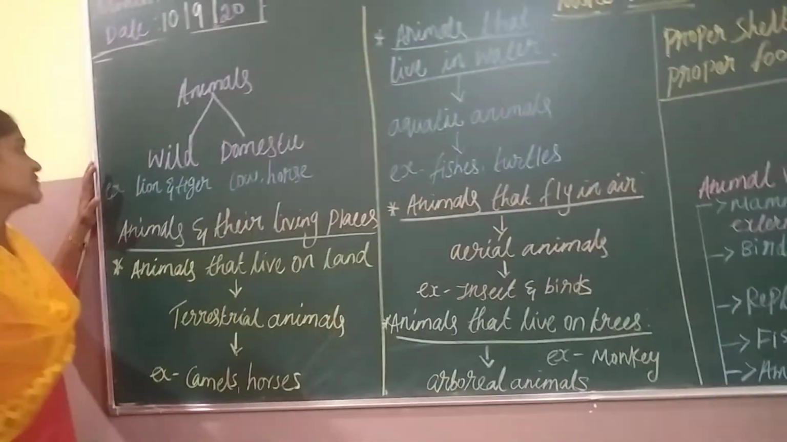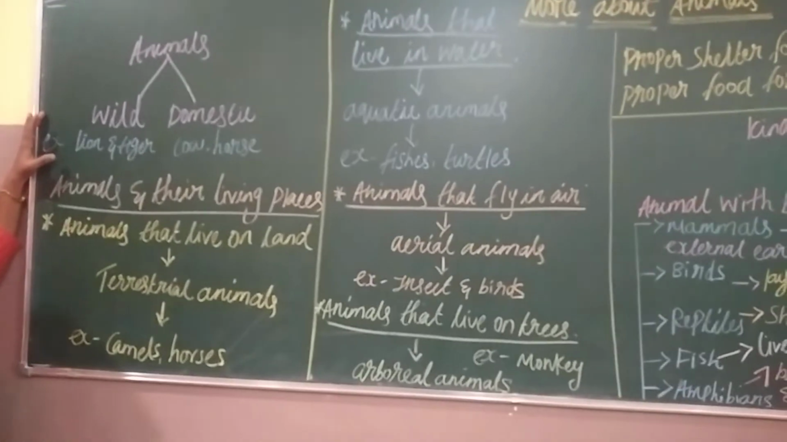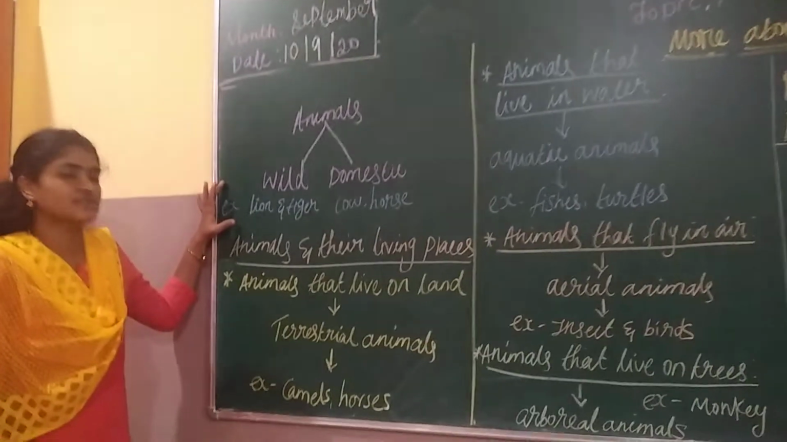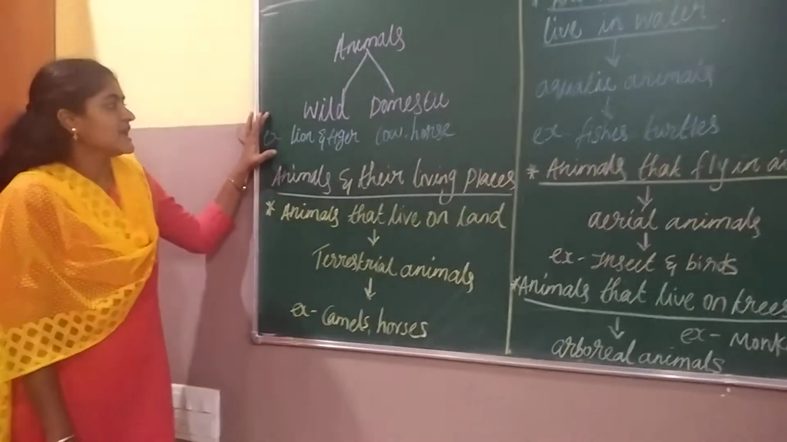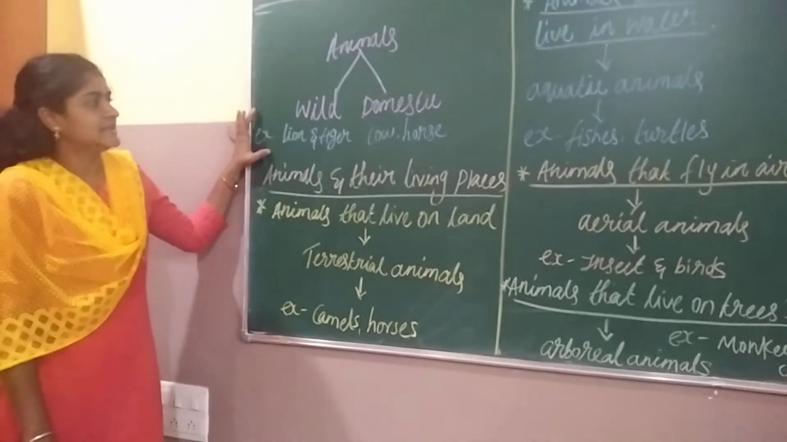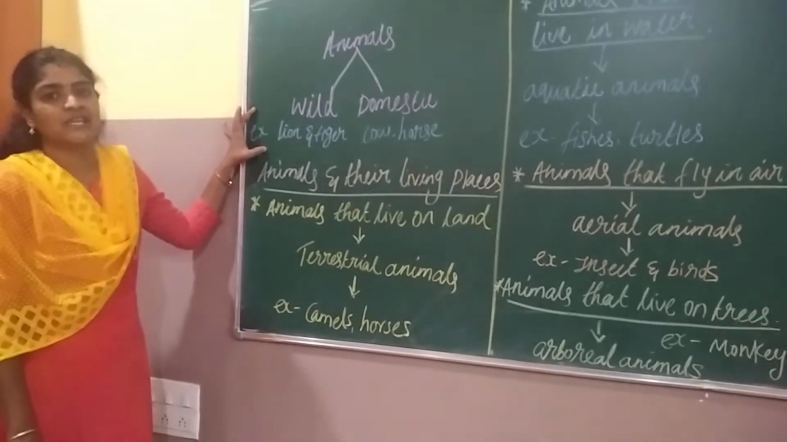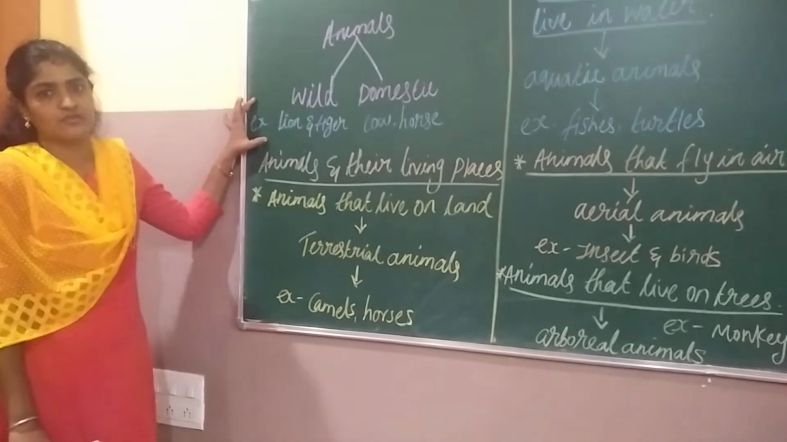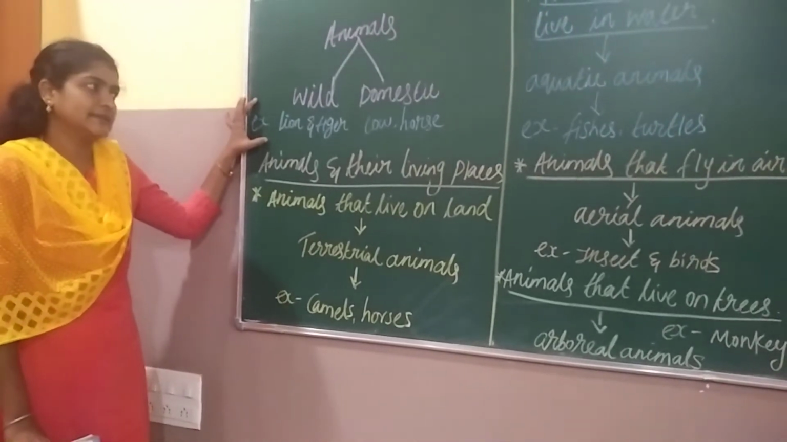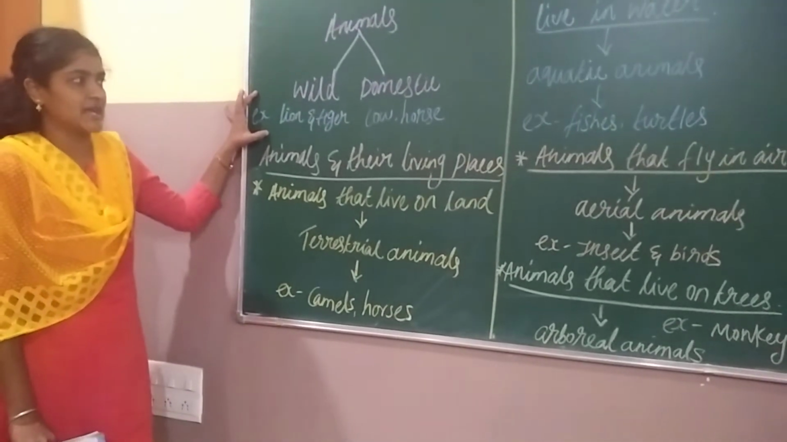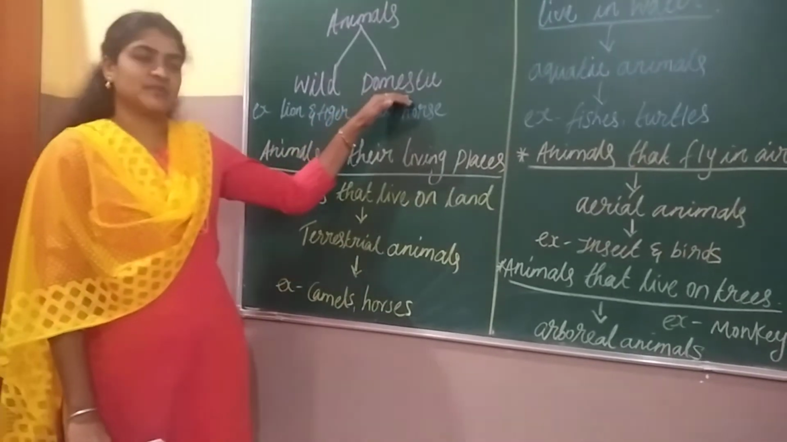So first we are going to take a wild animal. Obviously it will be in the forest. Okay, it is a very dangerous animal. Example, lion and tiger. Most of these animals come under flesh eaters. Okay, they eat the flesh of other animals. Example, lion and tiger.